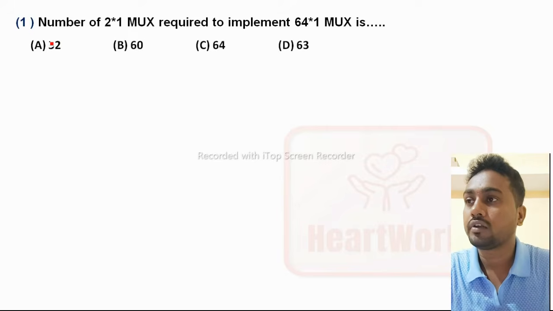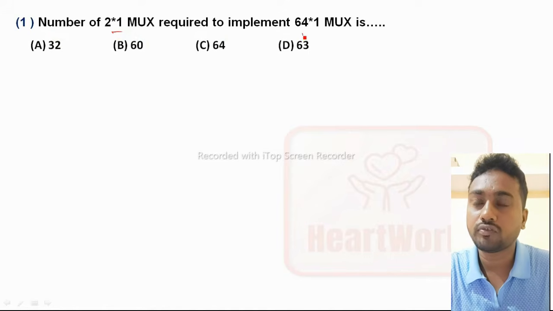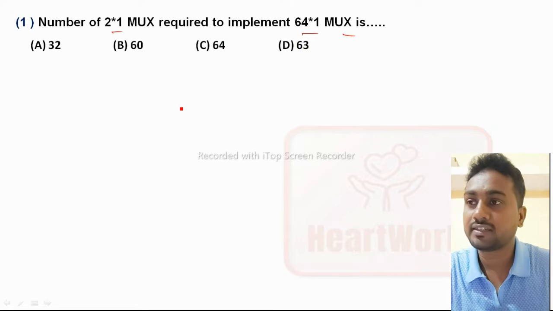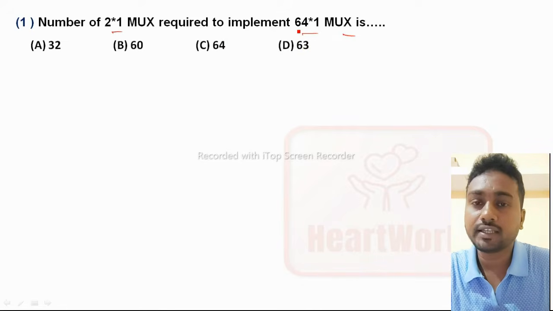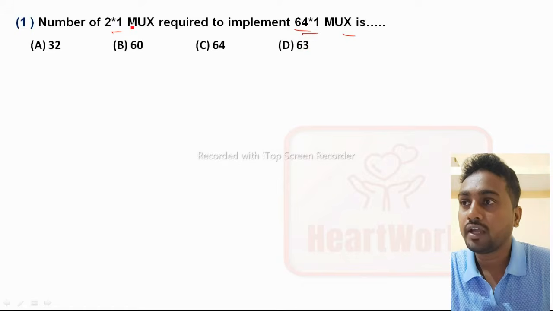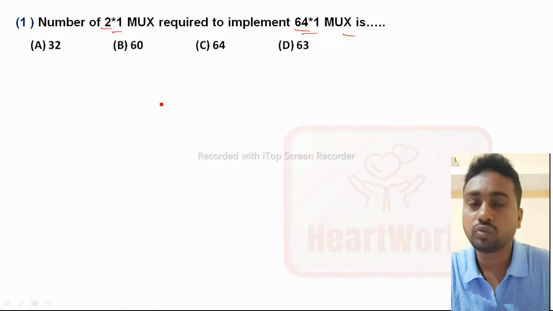Here the question is: the number of 2 into 1 mux required to implement a 64 into 1 mux. Mux means multiplexer. The question comes from digital. So how to find this one? Here see the inputs, 64 into 1 and 2 into 1. Using 2 into 1 mux we have to implement 64 into 1 mux.